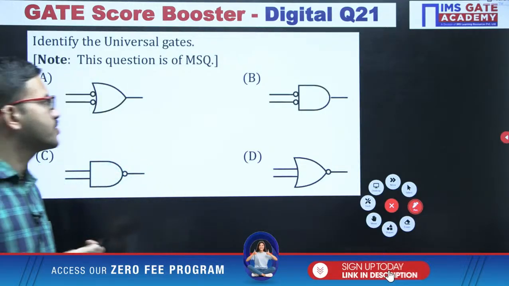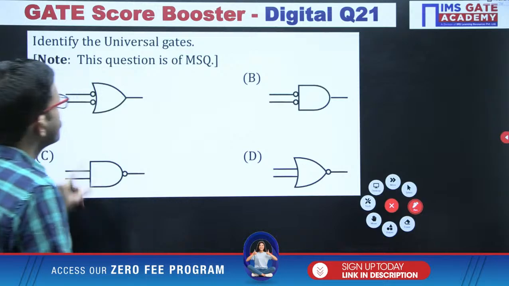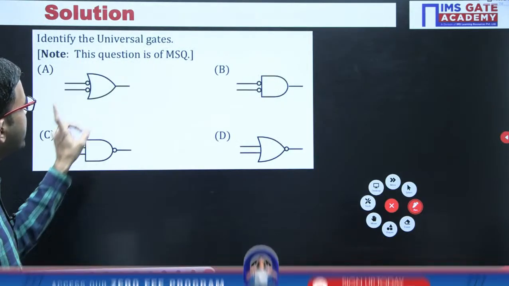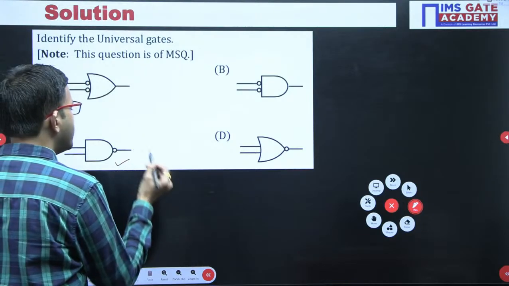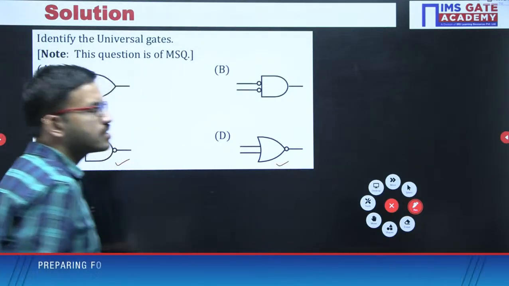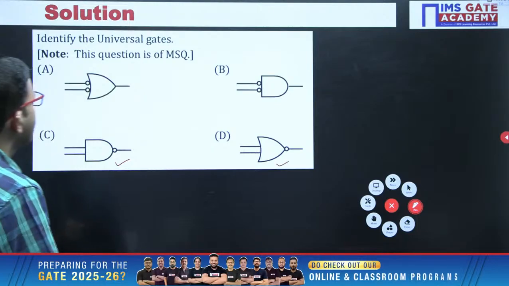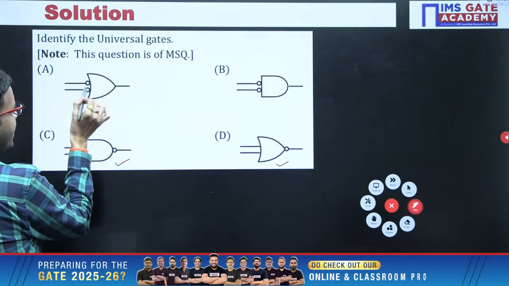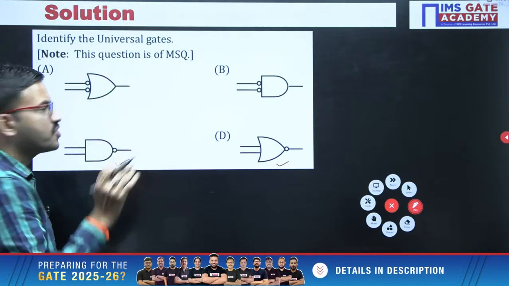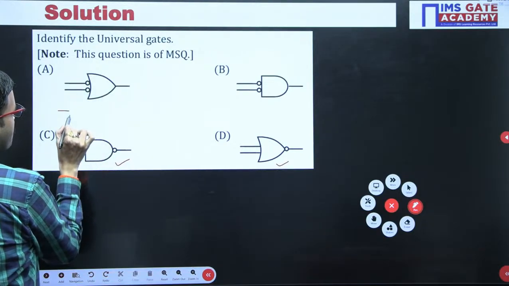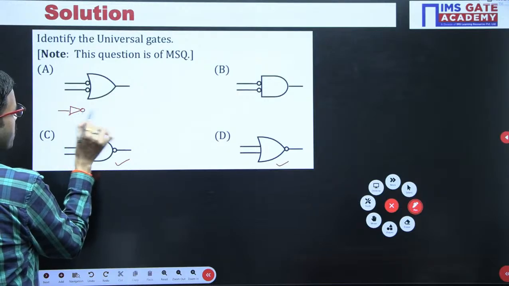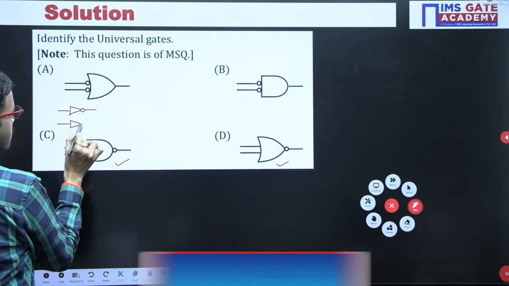Yes, very good, very good. All of you are getting the correct answer. So in this question, you are supposed to identify the universal gates. You are very much familiar with the NAND gate and NOR gate. These two gates are universal gates. Now you can observe that at the input side bubbles are there. If you are not comfortable with these bubbles, you can replace each bubble with a NOT gate.